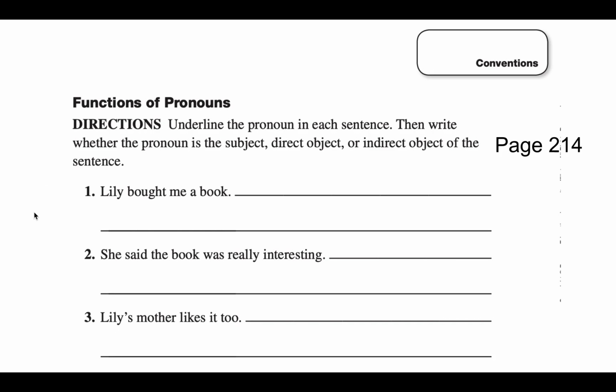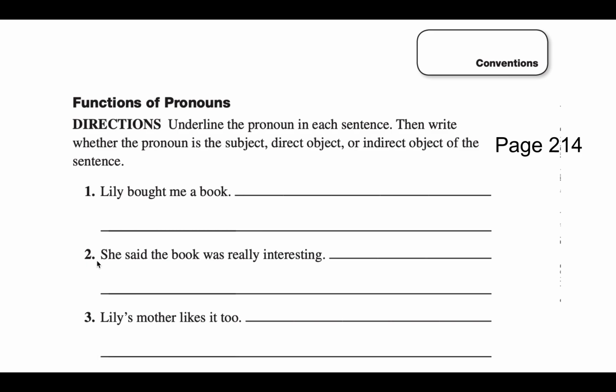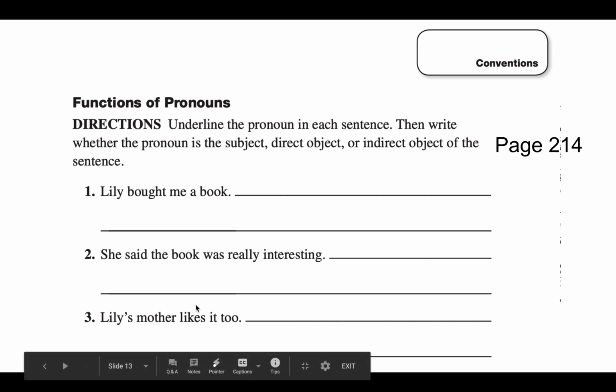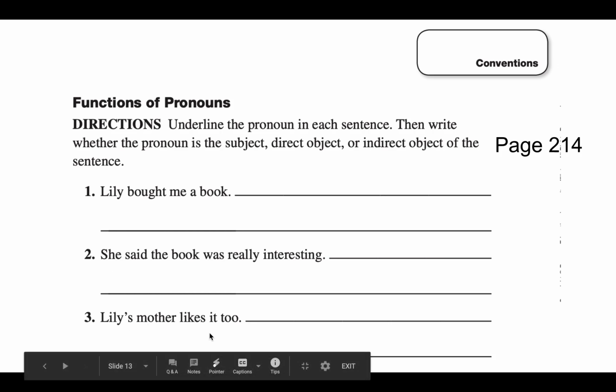Okay, I'll help you read number 2 and 3, and I want you to try your best with this. Okay, so number 2, she said the book was really interesting. Lily's mother likes it too. Okay, so just to help you identify the pronouns, we already found out number 1 was me, and number 2, she, or we would be underlining it. Lily's mother likes it too. The last one, it would be the pronoun.